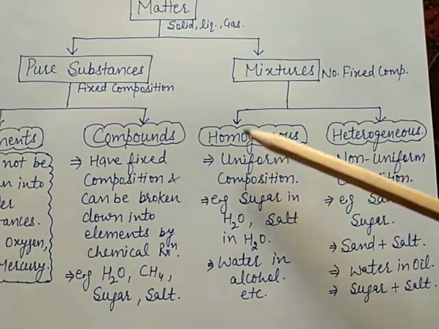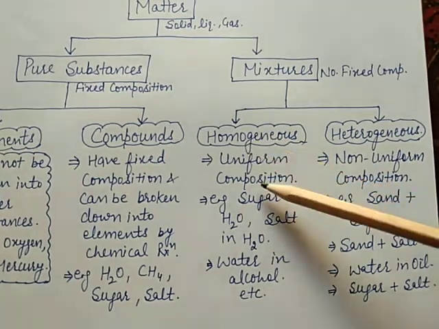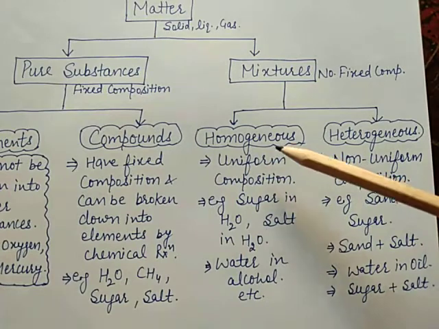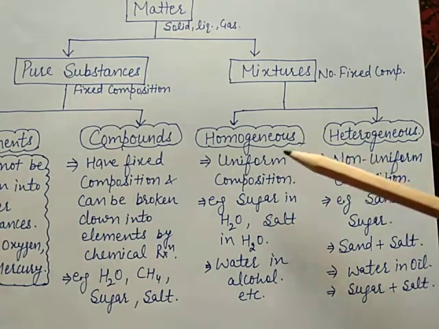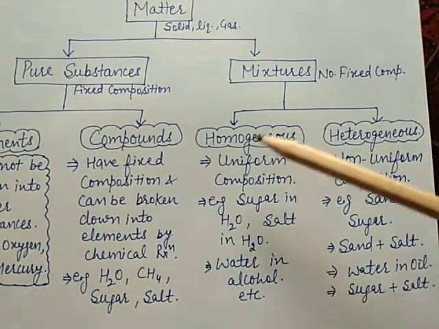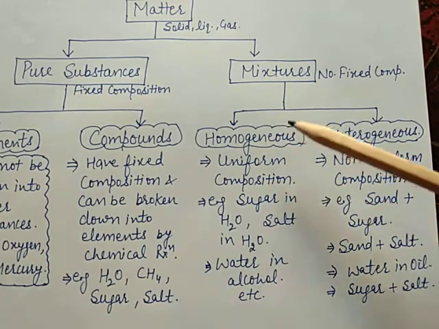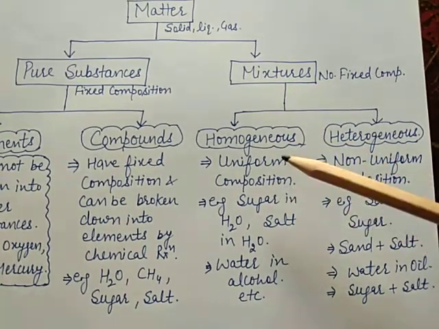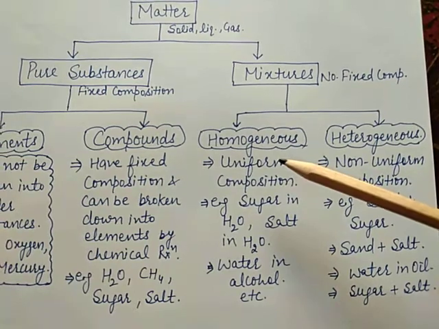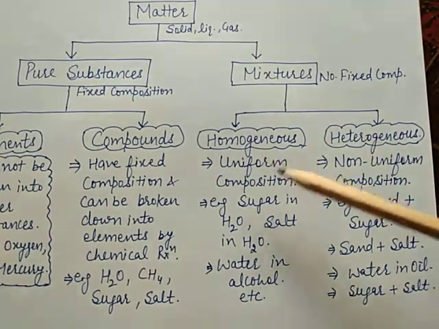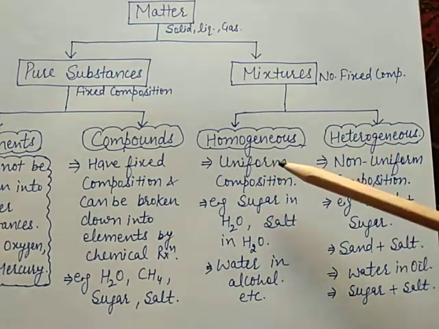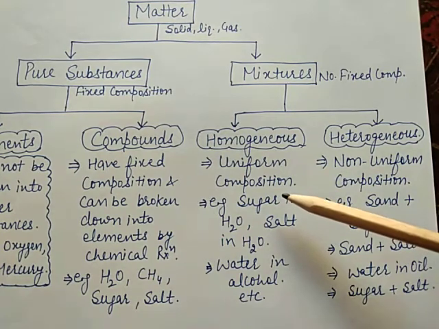Homogeneous mixture means, homo means same, so its composition is uniform. It is a mixture in which the constituent particles are uniformly distributed throughout without any clear boundary of separation. That is called a homogeneous mixture.